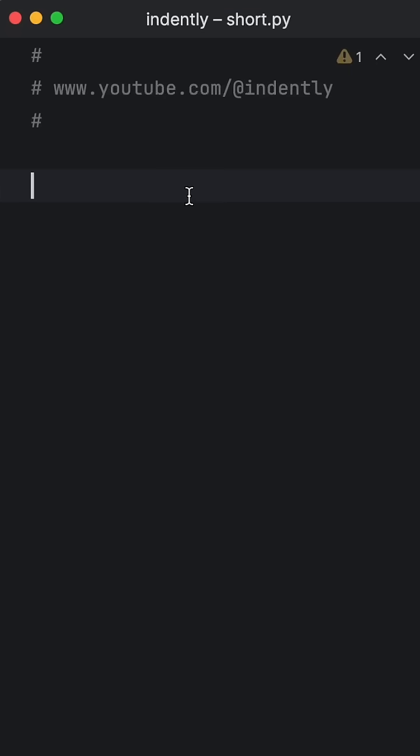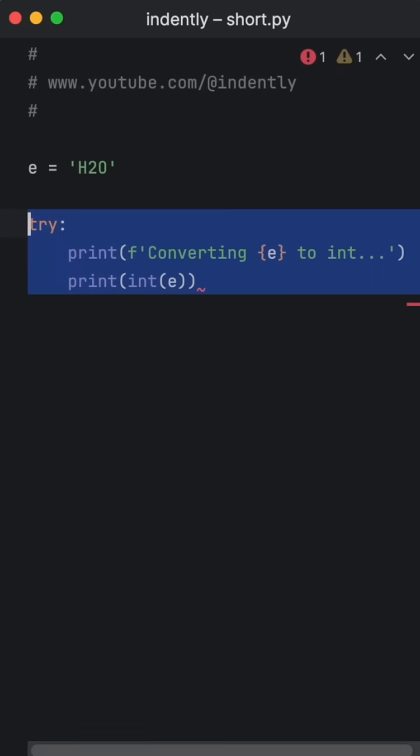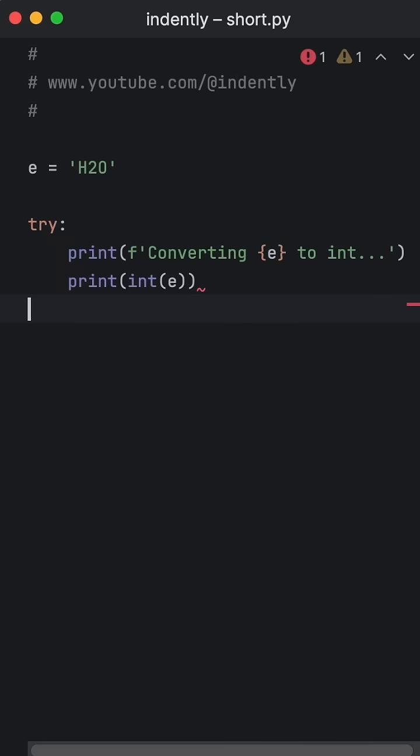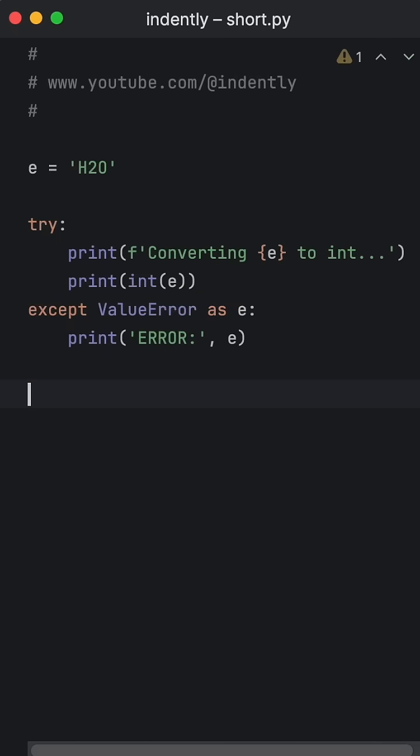Today I learned something quite interesting in Python. Suppose you're crazy enough, for whatever reason, to have a variable named e in your code. In this example, we will pretend that e stands for element. Next, we're going to try to convert e to an integer, which is an operation that will surely raise an exception. But we're going to handle that exception by catching the ValueError as e and printing that error.